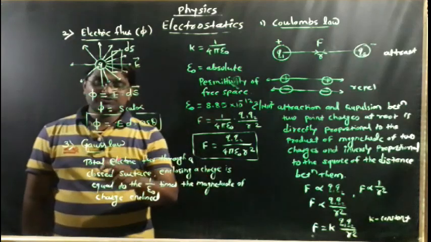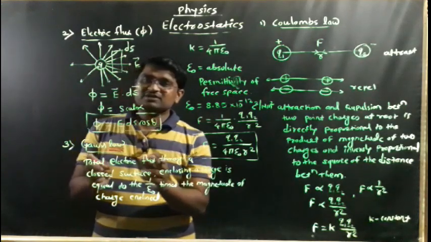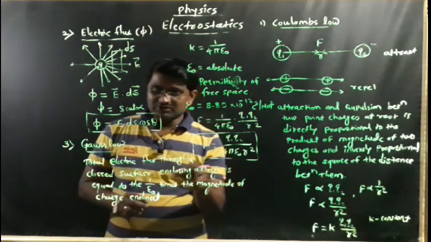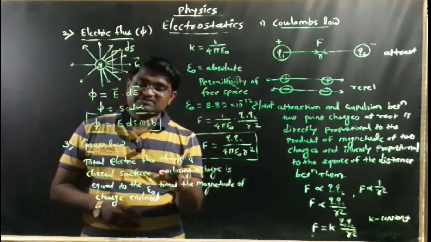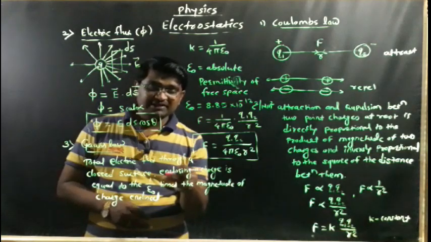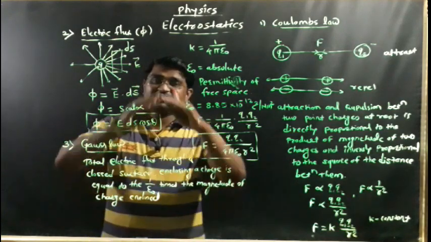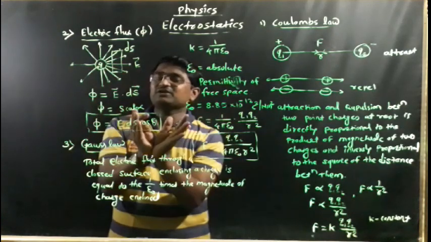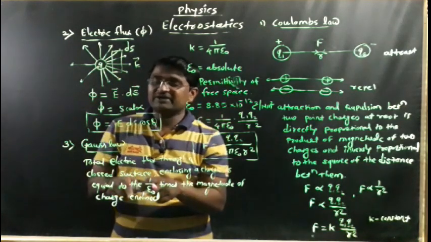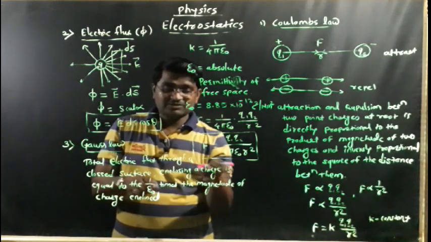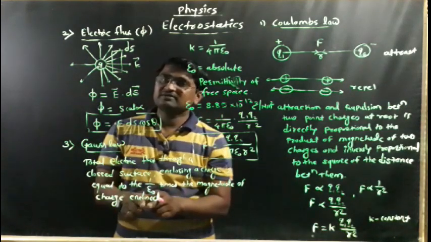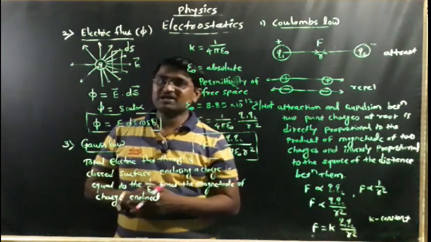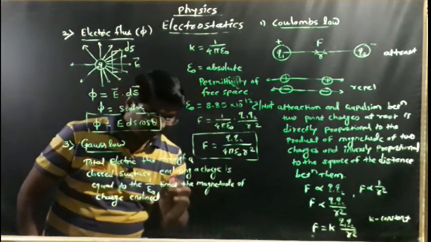Let's see the total electric flux. It means that by using Gauss law we determine the total flux through the closed surface enclosing a charge. It means that inside the closed surface the total charge is enclosed, and we find its total flux according to Gauss law. Enclosing a charge, the flux is equal to 1 upon epsilon naught times the magnitude of the charge enclosed. What does it mean? It is very easy.